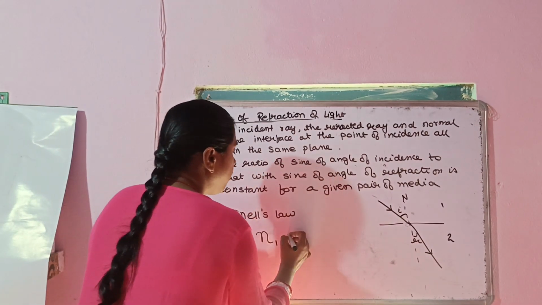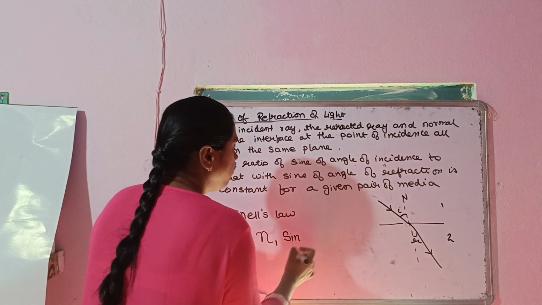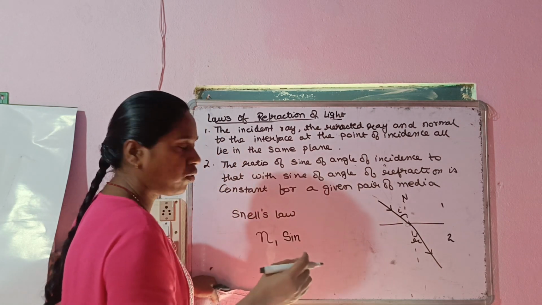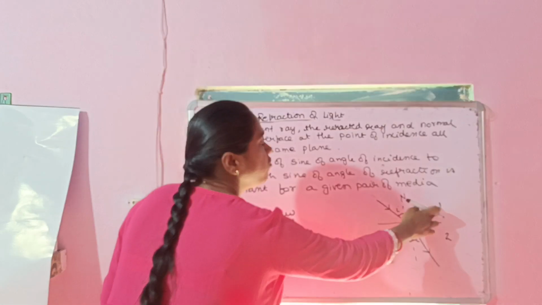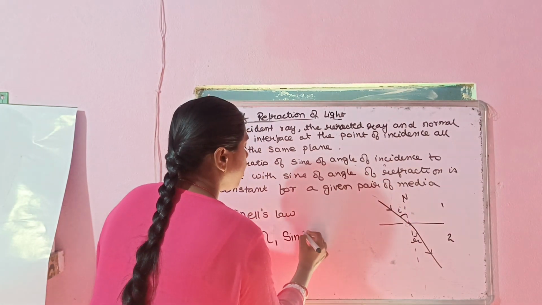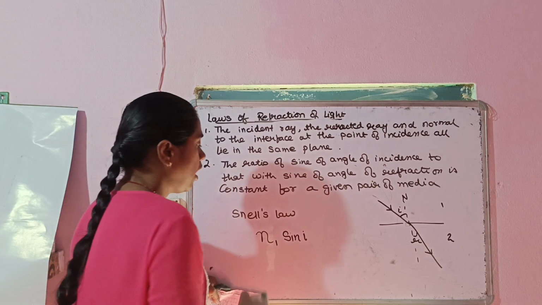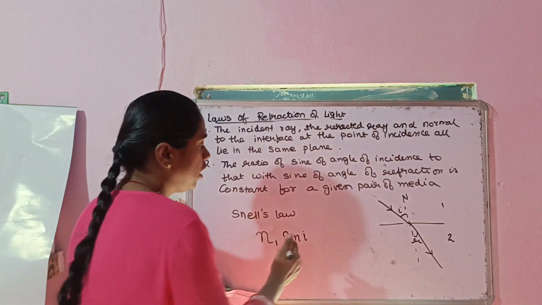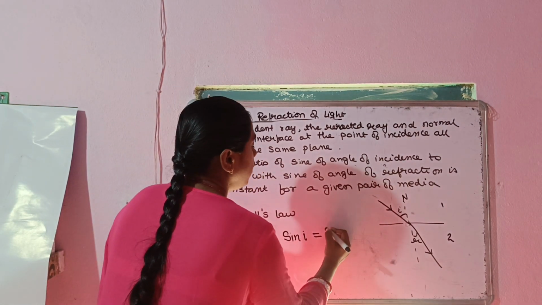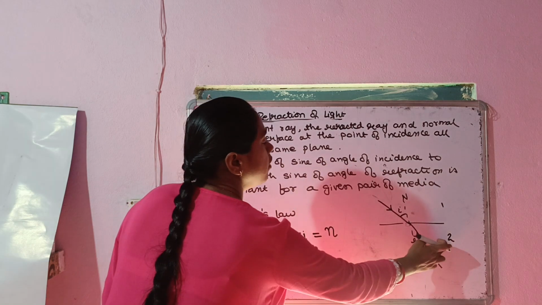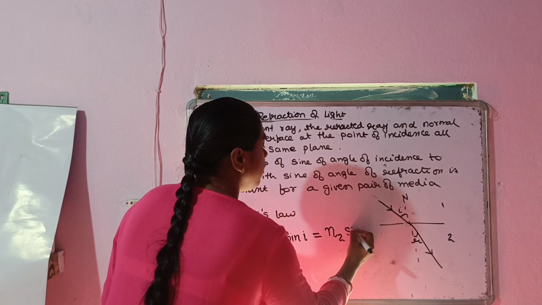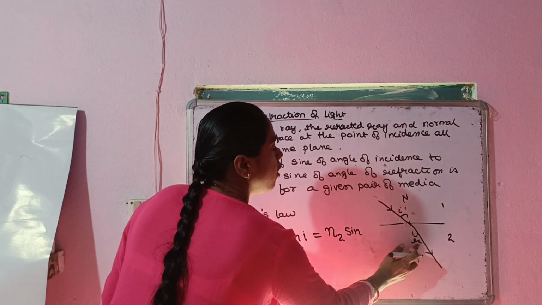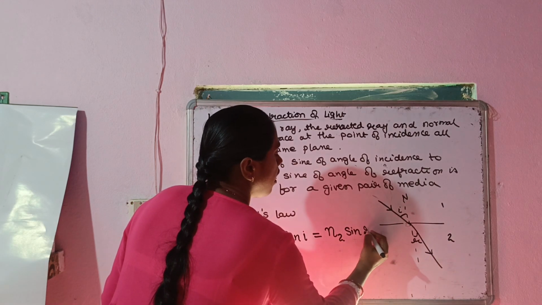Okay, this is your first refractive index, that is for medium 1. This should be multiplied by the sine of the angle in that medium, that is in the first medium, the angle is i. So I will write sine i here. Okay, and this product should remain constant. Similarly, I will write the second medium refractive index n2, and multiply it by sine of the angle of that medium, that is r.